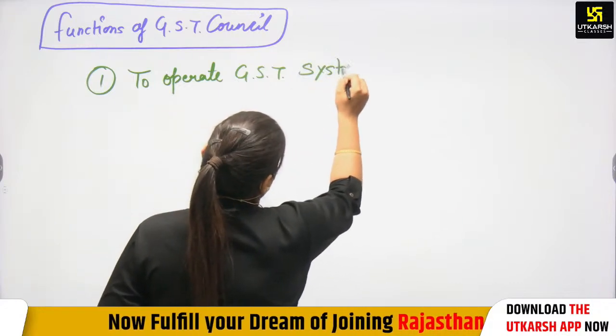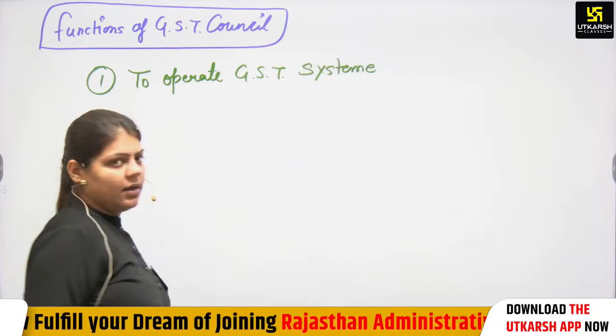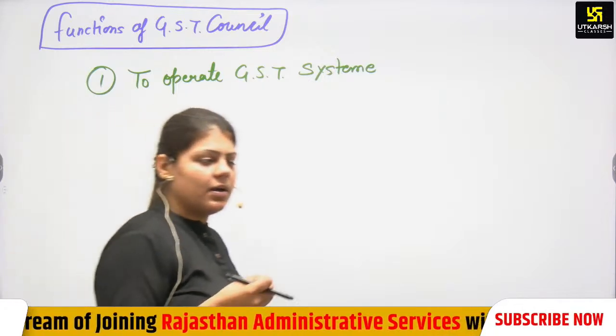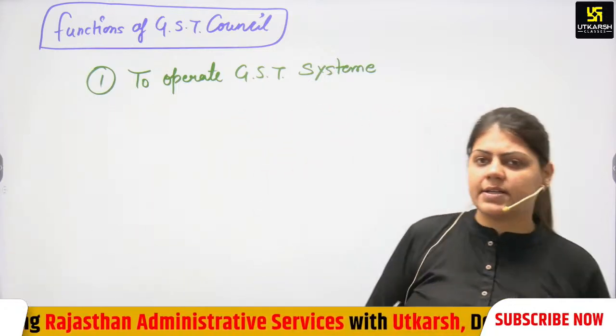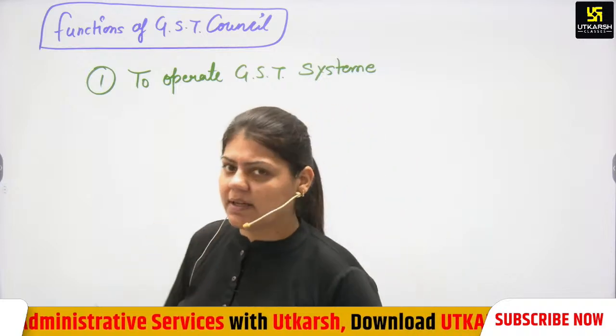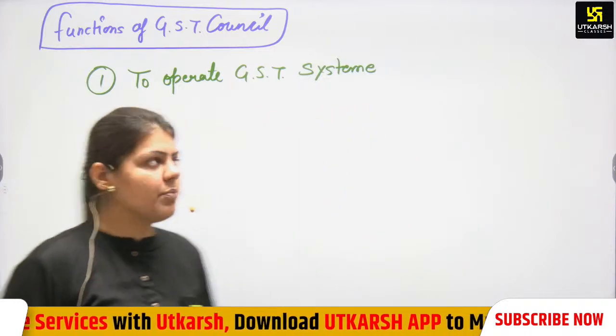In future, if a tax is imposed on electricity or liquor, the council will recommend, and after the recommendation the tax will be imposed.